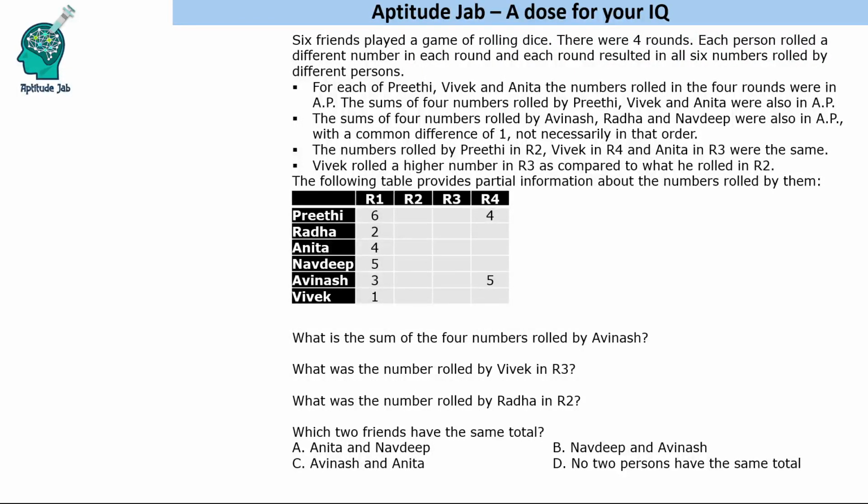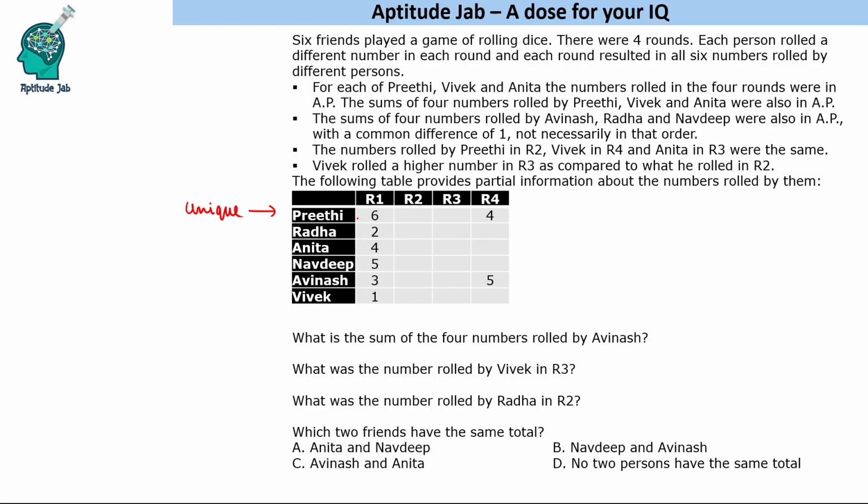This is a question about some game which is being played, right? So six friends played a game of rolling dice. There were four rounds, and each person rolled a different number in each round, and each round resulted in all six numbers rolled by different persons. Okay, so it means that all these values are unique,